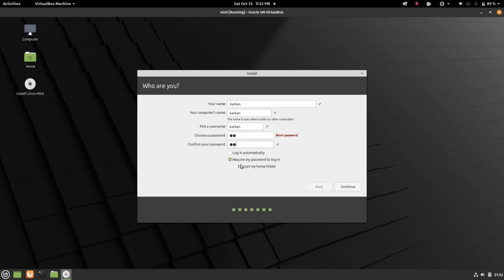You can encrypt your home folder. It's up to you, just in case you travel a lot and you want your home folder with your pictures and everything, any secrets you have, to be encrypted so nobody can ever get to it. And this one tells you if you want to require a password every time you reboot or log in automatically. If you go out and take your computer, I would actually enable that. If you are just home and nobody is with you, just do this one.